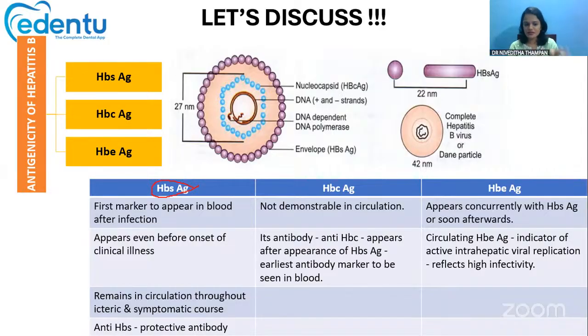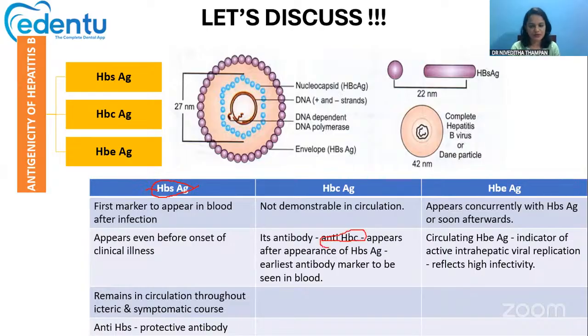Okay, and it remains in circulation throughout the icteric and the symptomatic course. And its antibody, that is the anti-HBs, is considered as the protective antibody. Then HBc antigen is not demonstrable in circulation. But its antibody, that is the anti-HBc, appears after the appearance of the HBs antigen and it is the earliest antibody marker to be seen in the blood. So the first antigen marker is the HBs antigen, whereas the first antibody marker is the anti-HBc.